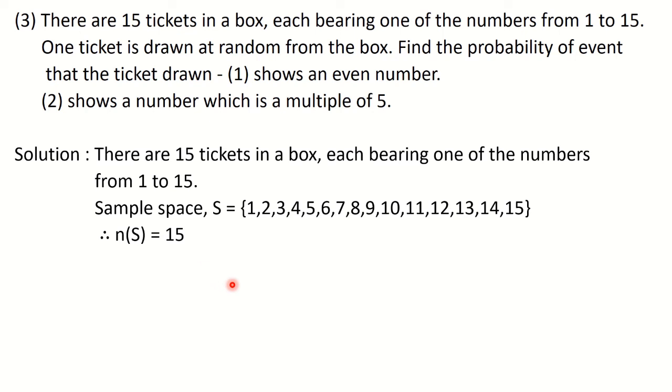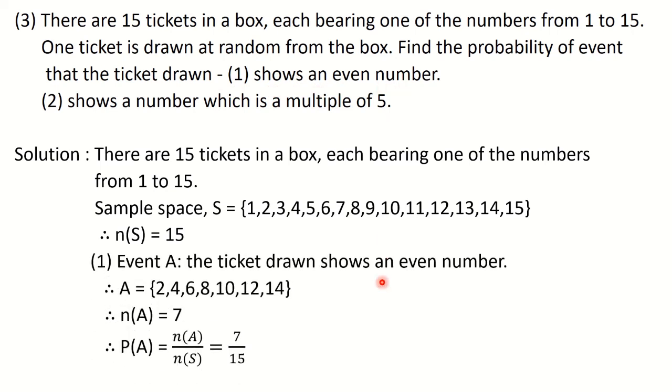Okay. Now let us go towards the first event, that the ticket drawn shows an even number. So write down event A and the condition, the ticket drawn shows an even number. So from this you have to write down even numbers. So 2, 4, 6, 8, 10, 12 and 14. Write down all these numbers, count them, they are 7.